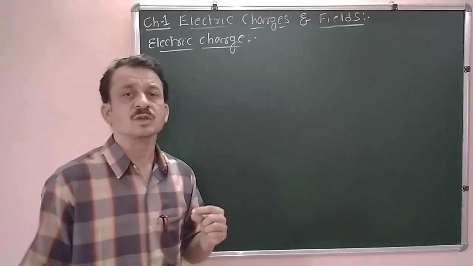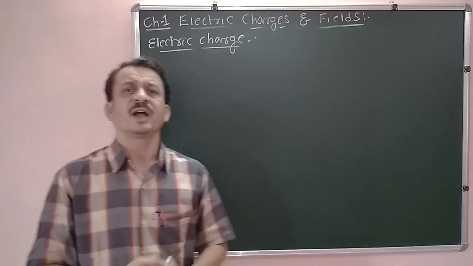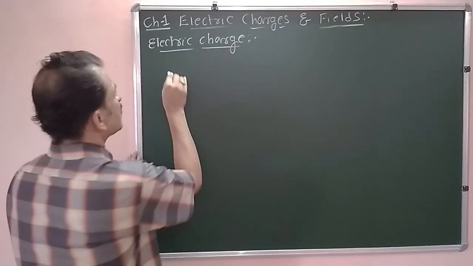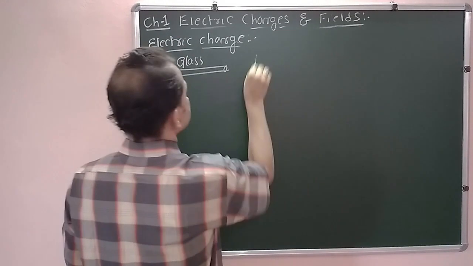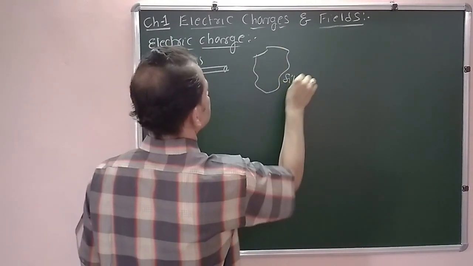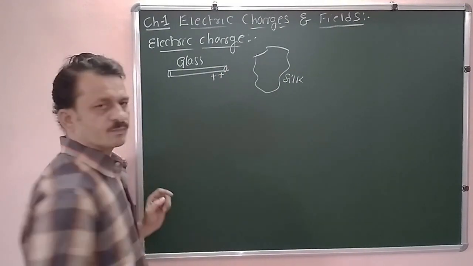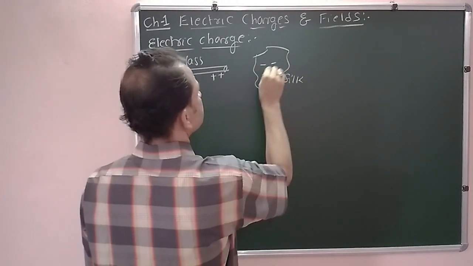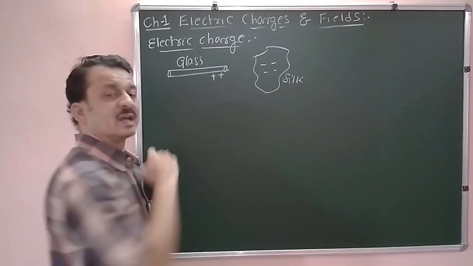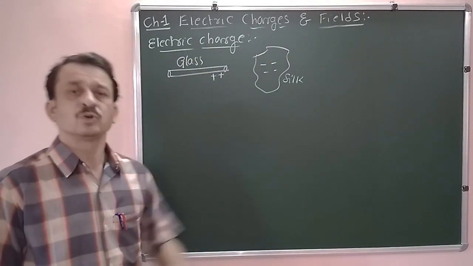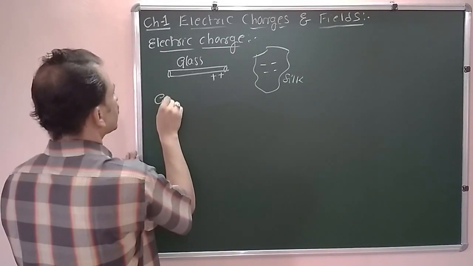Now, how do you know that an object is charged? We have taken a glass rod and rubbed it with silk. It loses electrons and becomes positively charged. The silk receives the electrons and becomes negatively charged, that we know. Now how do you know that it is charged after rubbing? That is detected by using a simple instrument called a gold leaf electroscope.